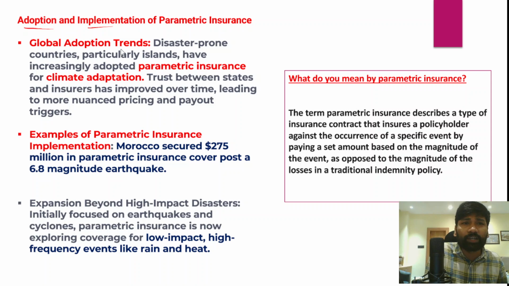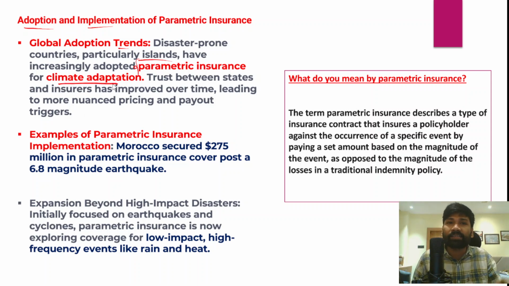First we will look into the global adoption trends of this parametric insurance approach. In fact, there are a lot of disaster-prone countries around the world which are becoming increasingly vulnerable to various disasters, particularly the low-lying island nations in the Pacific and Indian Ocean. These nations are now increasingly looking at parametric insurance for their climate adaptation.